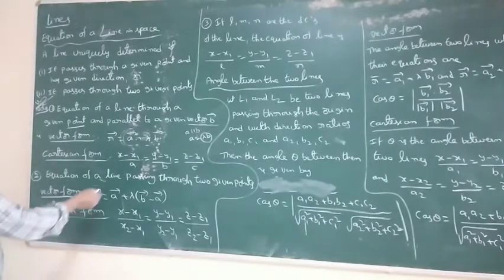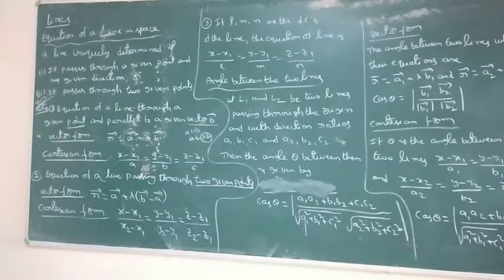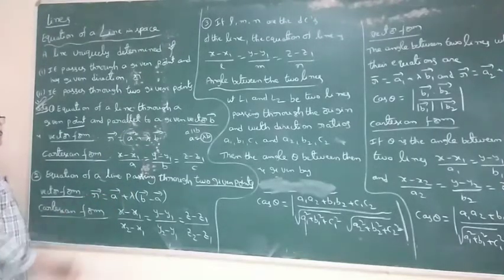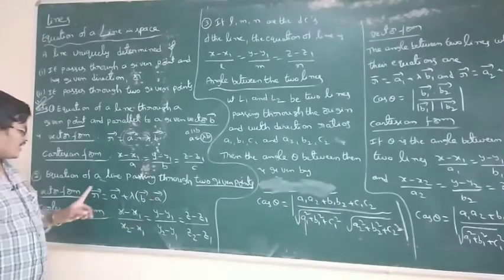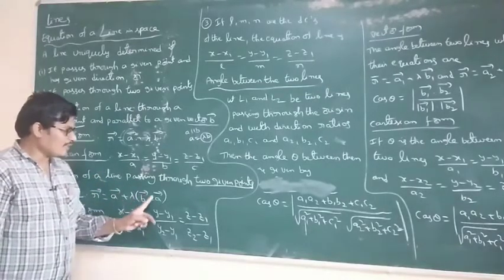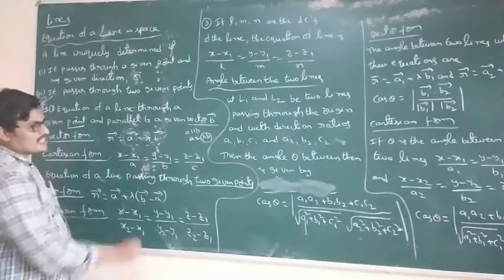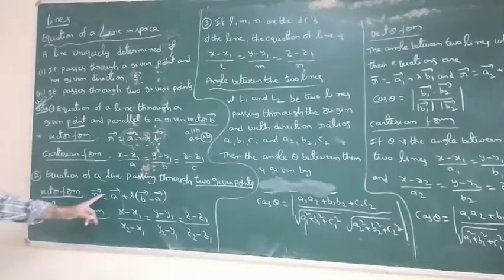Second one, equation of a line passing through two given points. The first point can be converted into a bar, the second point into b bar. So r bar is equal to a bar plus lambda into b bar minus a bar. The first point is nothing but a bar and the second point is nothing but b bar. Both vectors are there, and apply the formula. Formula 1 mark, substitution 1 mark.